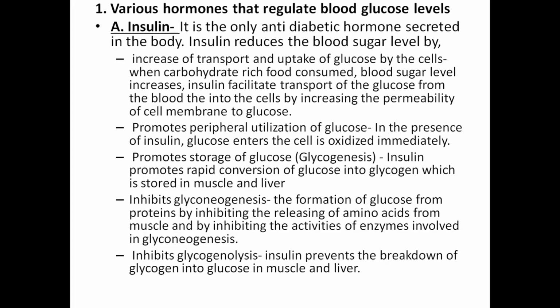Inhibit gluconeogenesis, the formation of glucose from proteins, by inhibiting the release of amino acids from the muscle and by inhibiting the activities of enzymes involved in gluconeogenesis. It inhibits glycogenolysis. Insulin prevents breakdown of glycogen into glucose in the muscle and liver.